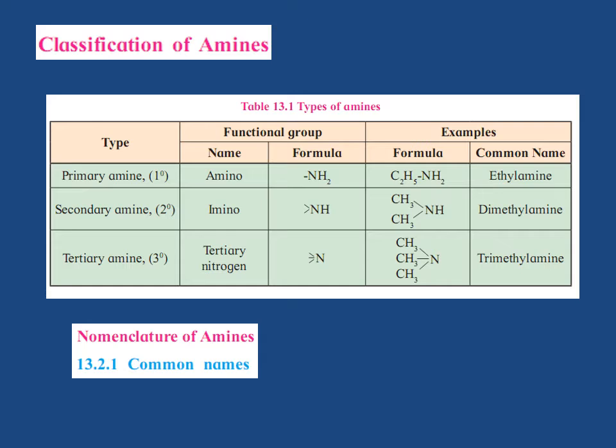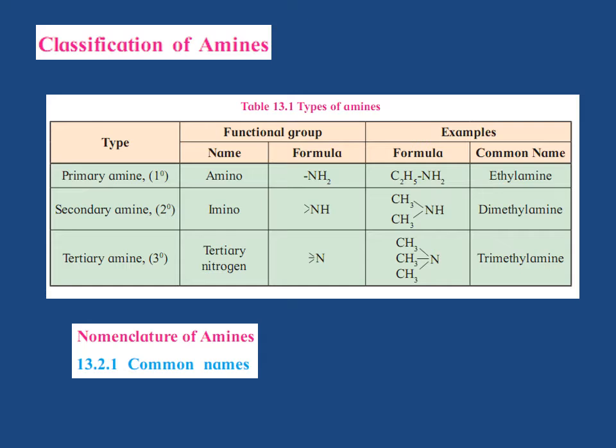Secondary and tertiary amines are further classified as simple or symmetrical amines and mixed or unsymmetrical amines. For example, a simple amine, that is (CH3)3N, has three alkyl groups that are the same, methyl groups, and hence it is a simple amine or symmetrical amine. Whereas in C2H5NHCH3, there are two alkyl groups, methyl and ethyl, both different, and hence it is a mixed amine or unsymmetrical amine.